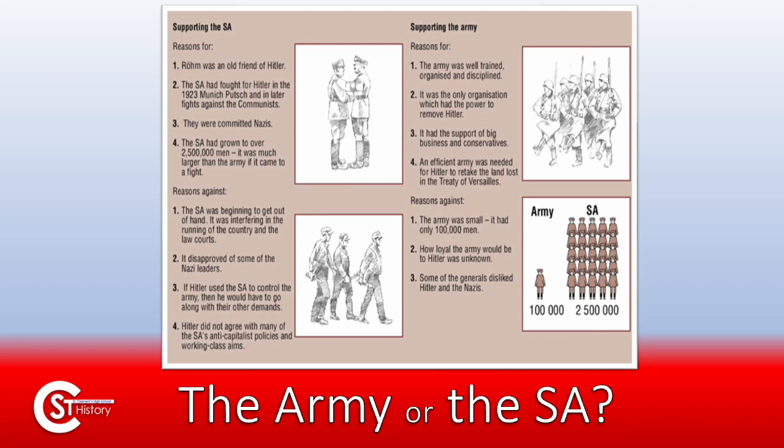Write a little sentence or two why you think Hitler should choose the army or the SA, because he can't have both. They are going to be a competing factor, aren't they, for control and who's fighting for the country. All right, the SA, remember, are Nazis. They are loyal to the Nazis, where the army are going to be loyal to Germany. So nice little task. Spend as long as you need to on it.